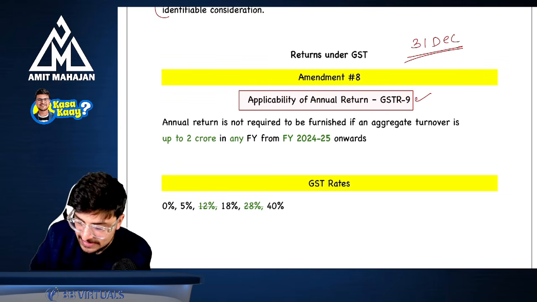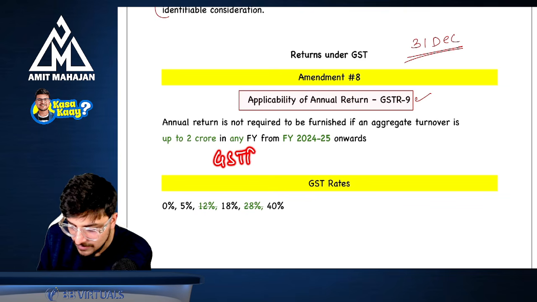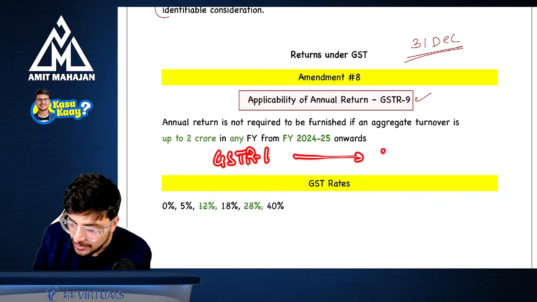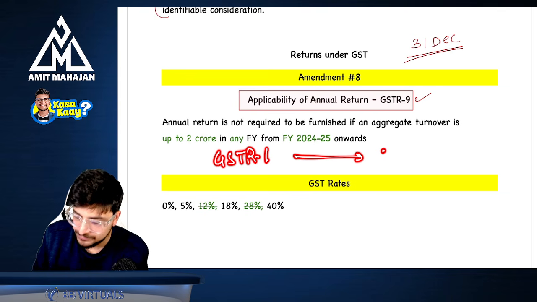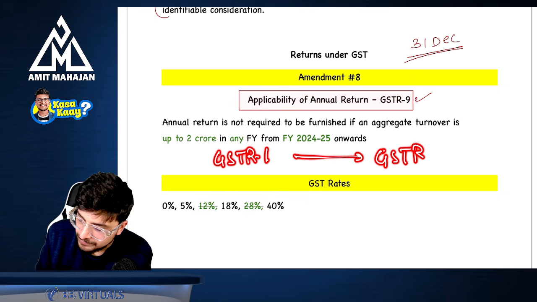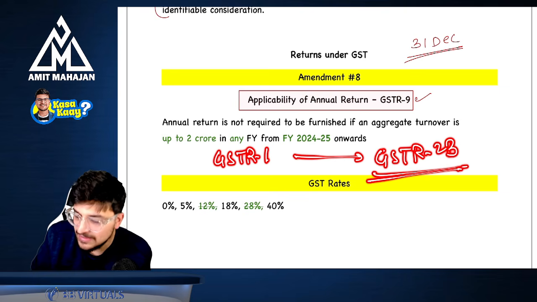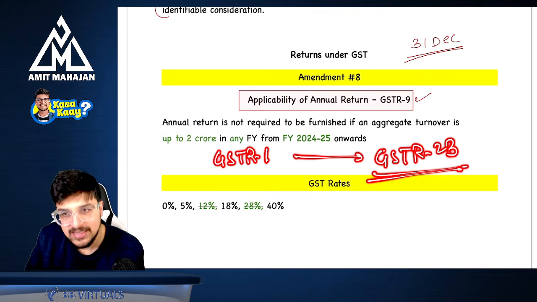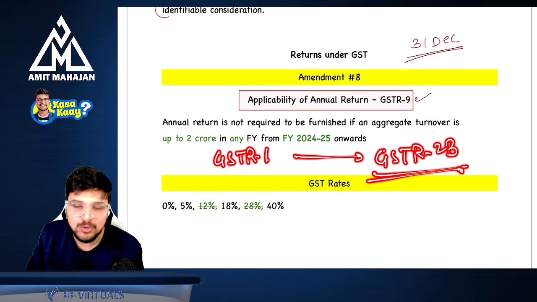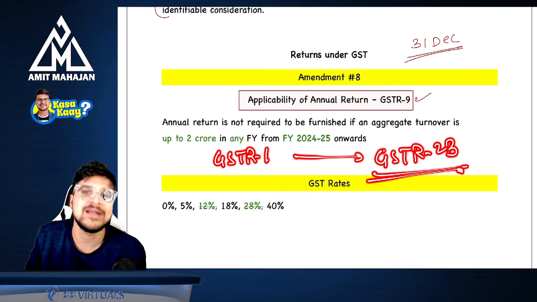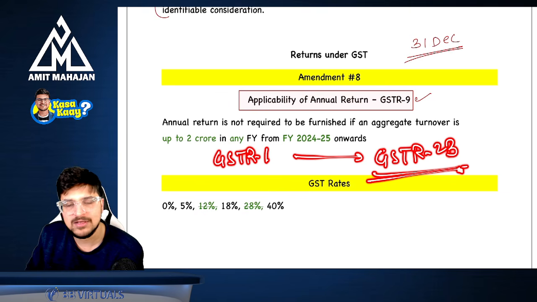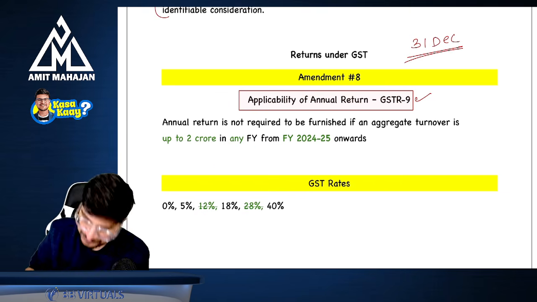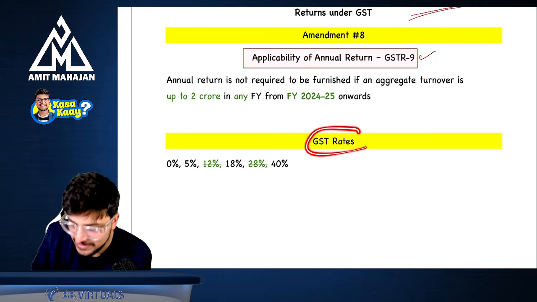There is one more point in this. You must have seen that when GSTR 1 is filed, an auto generated statement is generated, that is GSTR 2B. Now they have said that it is no more an auto generated statement, it is just a statement. Now the point is, why did they do it? Because they want to remove this auto generation. Earlier 2B was not editable, right? Now they want to make it editable. So that's why they have just removed the word auto generated. Okay. Now the last amendment for you, that is your GST rates.